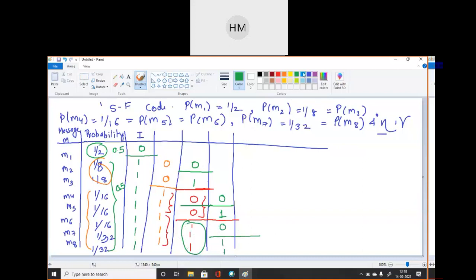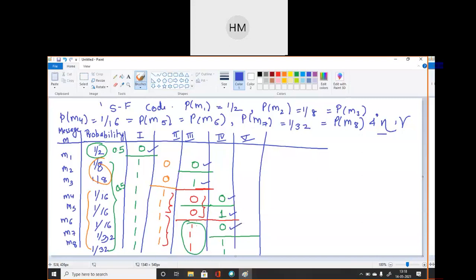Is it clear students? See, this is my step 1 2 3 4 and 5. इसके बाद भी देखते हैं कि one more step is needed or not. ठीक है, you can see this was last partition. This is again my last partition. No need to move ahead in next step for these messages M4 and M5. ठीक है, M6 also done. M6 also done. Clear students?